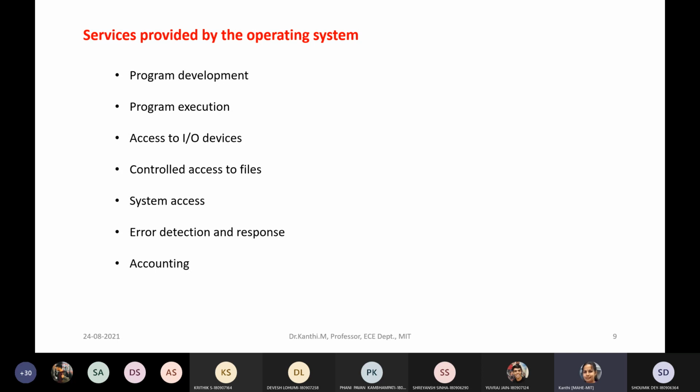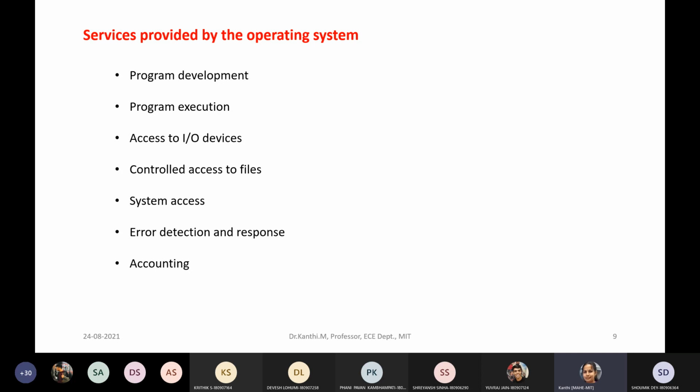And finally, we have accounting, a service provided by the operating system. That is the usage statistics of various resources. For example, in a simple way, if I'm using a postpaid or prepaid plan, it will give you the information about whether the data is completely used, what amount you have, and the charge for the particular data usage.